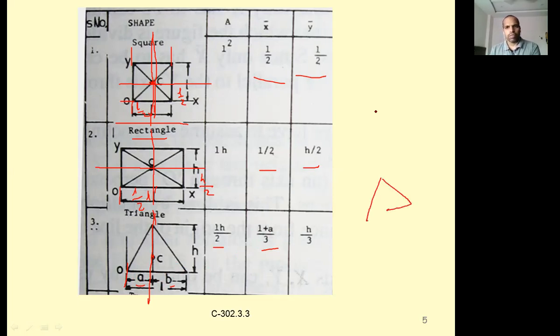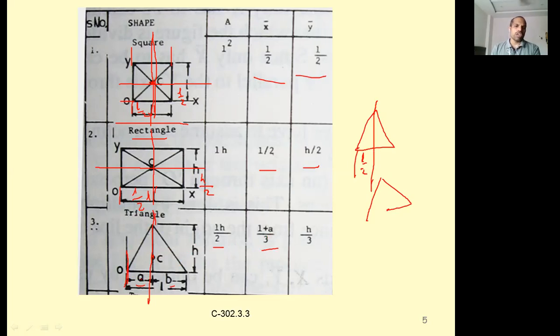Sorry, I'm very sorry. Let us say a similar triangle is there. So obviously the centroid will lie at a distance of L by 2 only. But this is a general figure. If it is not a similar triangle, then in this case x bar, from this point, is equal to 1 plus a by 3.